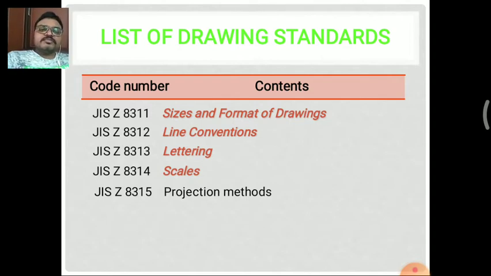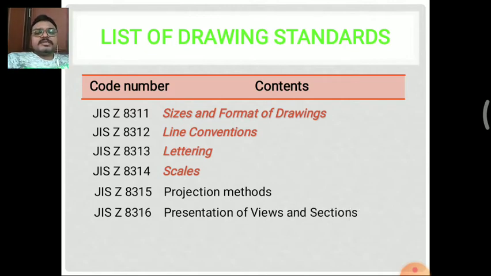In the first angle projection method, the front view is on the upper side of the reference line and the top view is on the bottom side of the reference line. Compared to that, the third angle projection is the reverse of first angle projection, that is, the front view is on the bottom of the reference line and the top view is on the flip side, that is, on the upper part of the reference line. So these are the projection methods we have discussed, and the code number for the projection methods is JIS Z 8315.